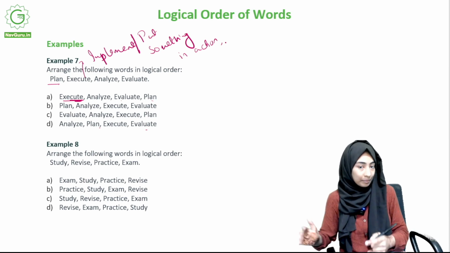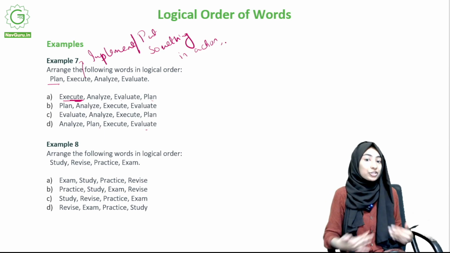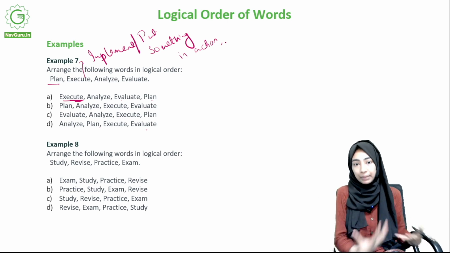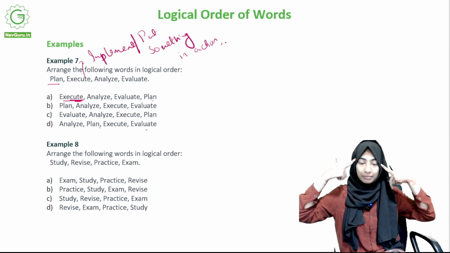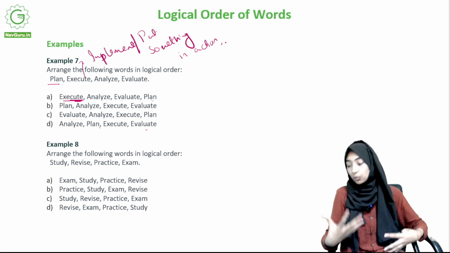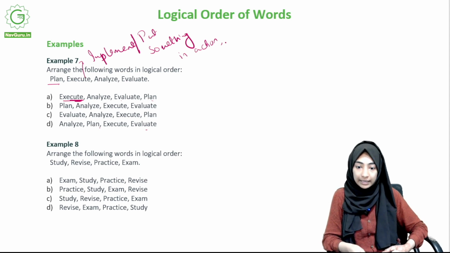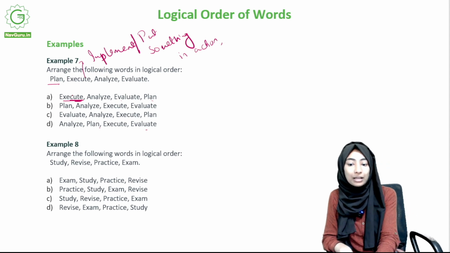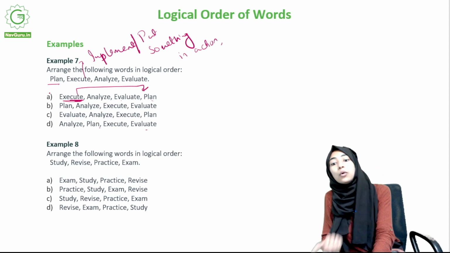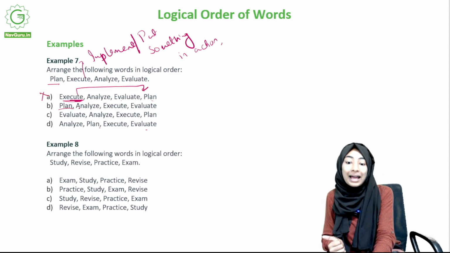Today, right? So that's my plan. But then at 6 p.m. I actually study. That means I've executed my plan. Okay, it's when you put something in action. So whatever plan I had in my head, when you put it into action, that's when we say that I've executed it. Okay, right. So execute cannot come at the end. Execute cannot come before planning, right? You plan something and then you execute it. So no.